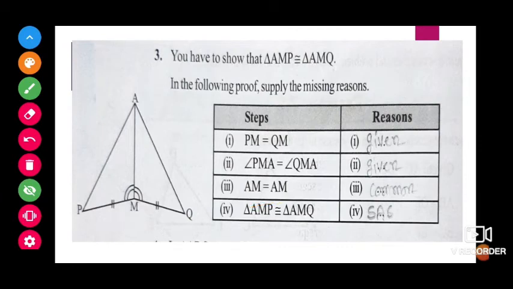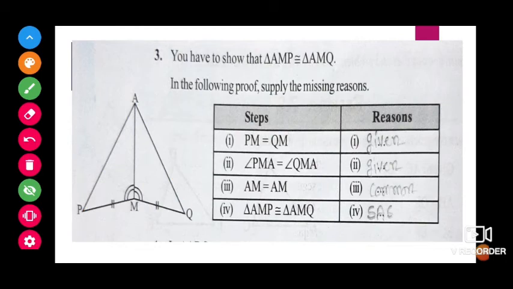Next one, you have to show that triangle AMP is congruent to triangle AMQ. Then whatever proofs, if they have given the steps also, children, now I have to write the reason why I am taking that.